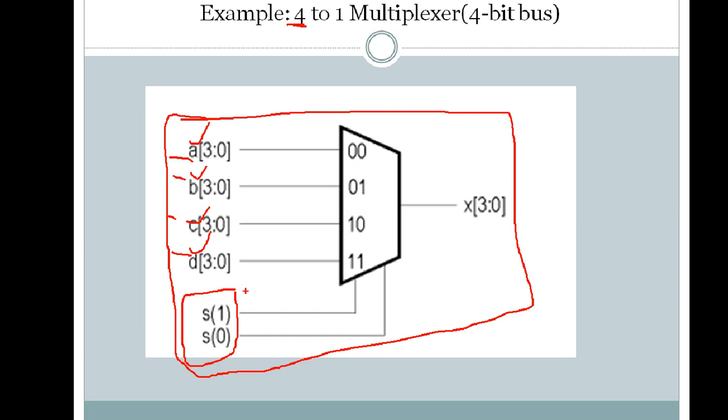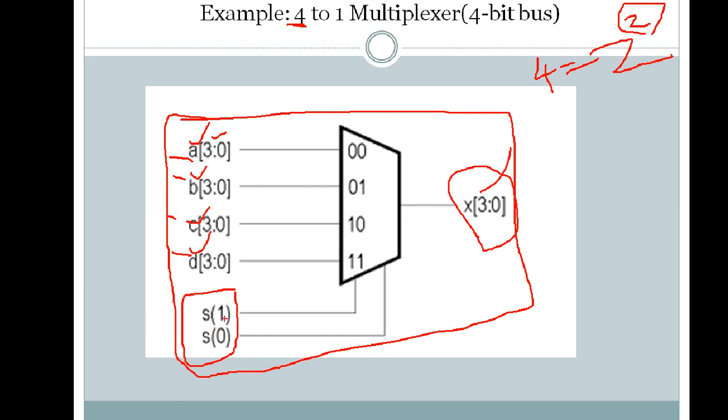With 4 inputs we need 2 select signals; this can be written as 2 to the power 2, so the power indicates the number of select signals. These are represented as S of 0 and S of 1, and we have one output, represented as X of 3 down to 0. The width of input and output should be the same.